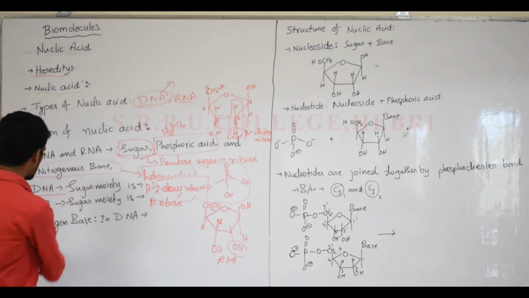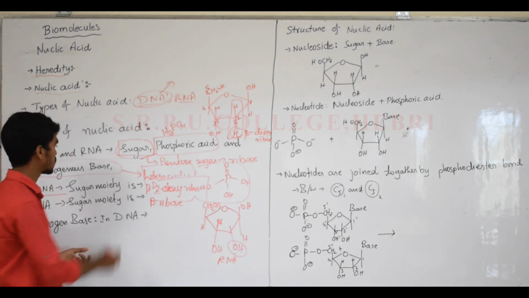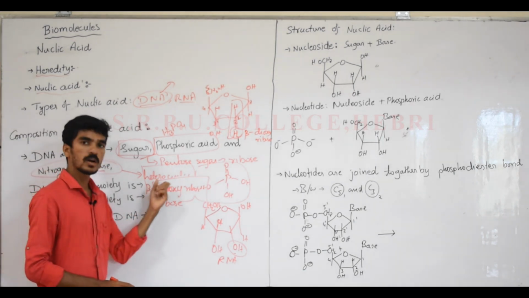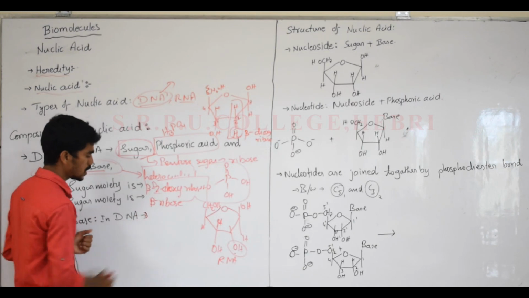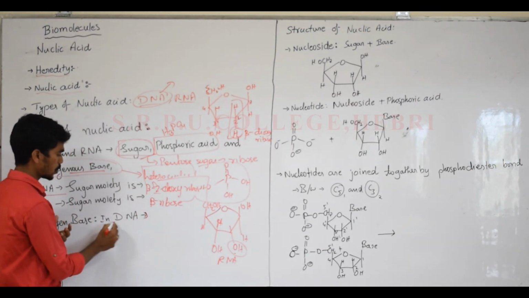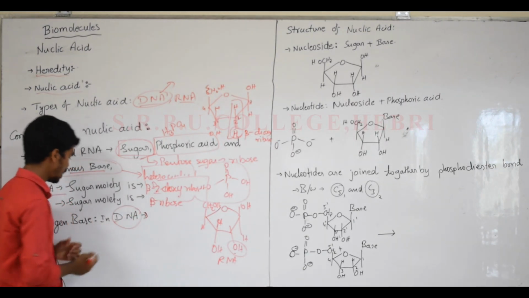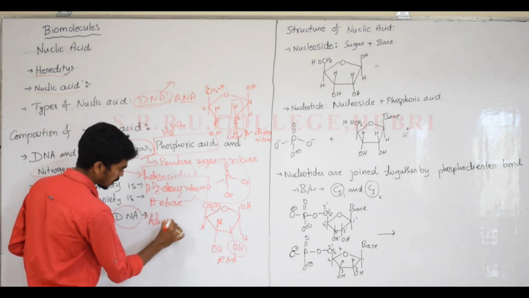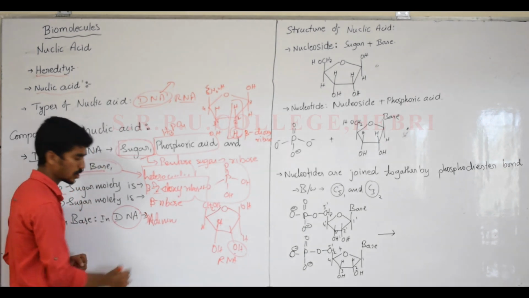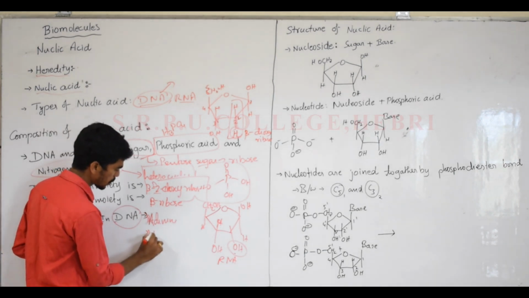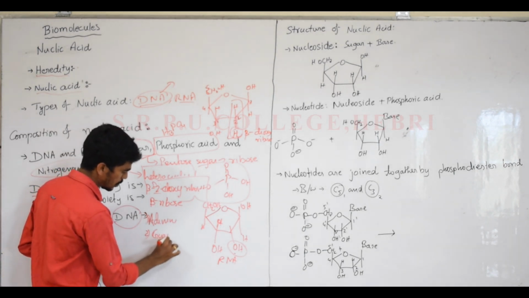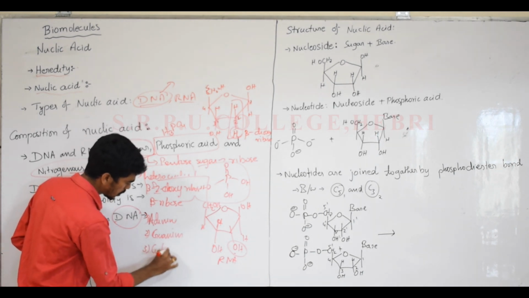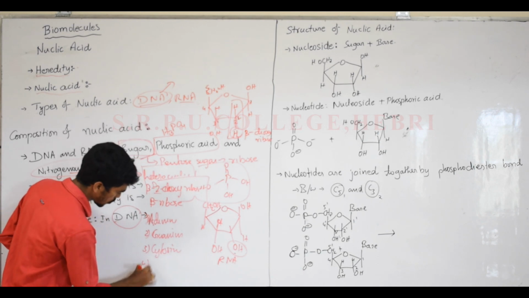So which are the nitrogenous bases? Nitrogenous bases are nothing but heterocyclic compounds containing nitrogens. Now there are 4 kinds of nitrogenous bases present in DNA. The first is adenine, the second is guanine, the third is cytosine, and the fourth is thymine.